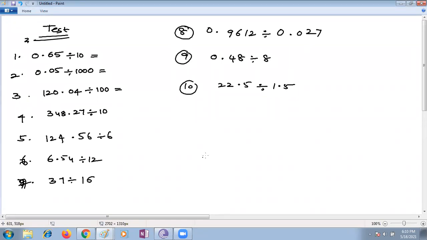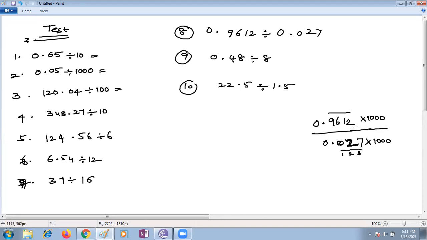Ma'am, I have a doubt in 8th bit. Eighth one. What is your doubt, Jait? You see, ma'am, it's like 0.9612 divided by 0.027. Like there are two different. Very good, good question here. Here 3 decimal places, here 4. You just make your denominator a whole number, so that 1, 2, 3, 3 decimal places you need to multiply with.